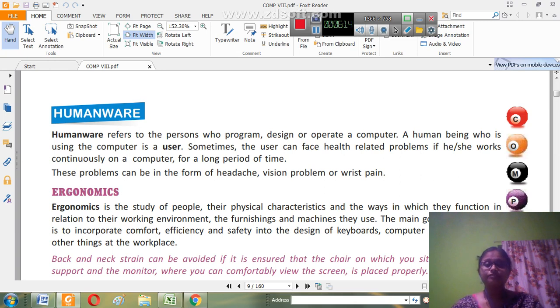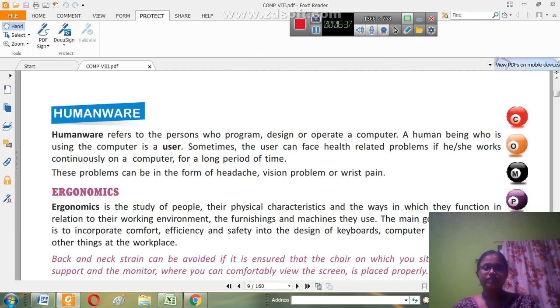So anyone who is dealing with the study of these problems, physical characteristics, and how to solve them, the functions in relation to the working environment, how to furnish it, the machines and their use, all these are called ergonomics. So just see, humanware and ergonomics are related to each other, right?